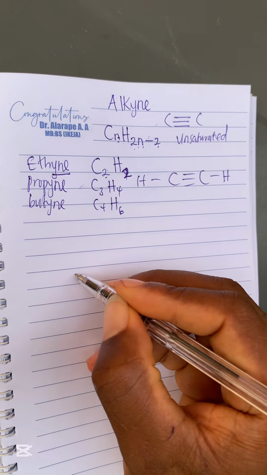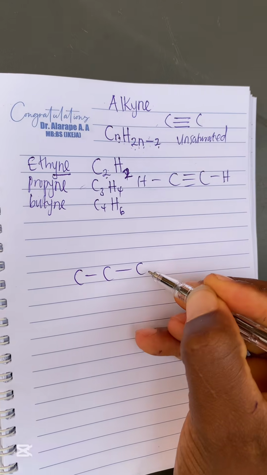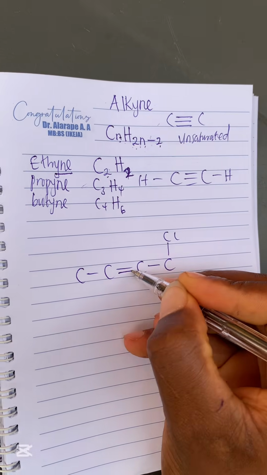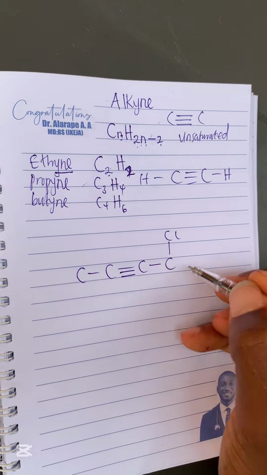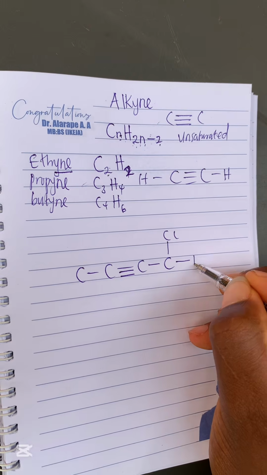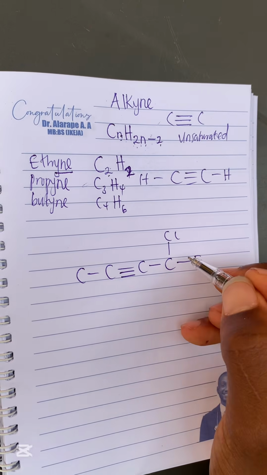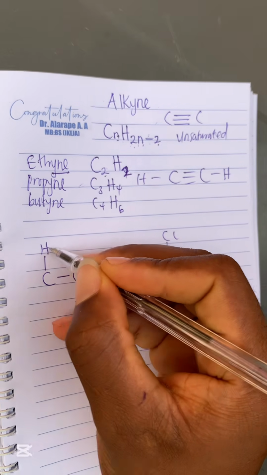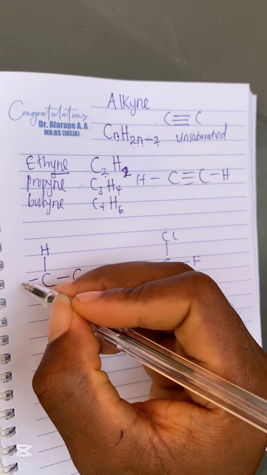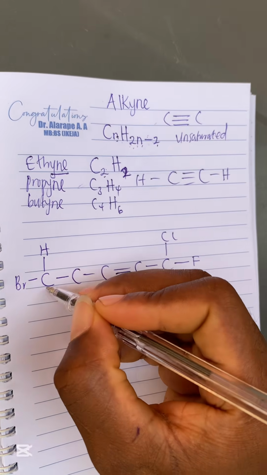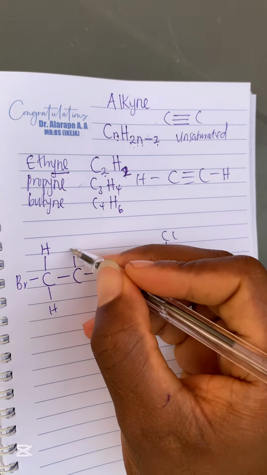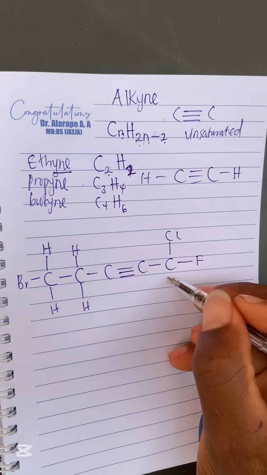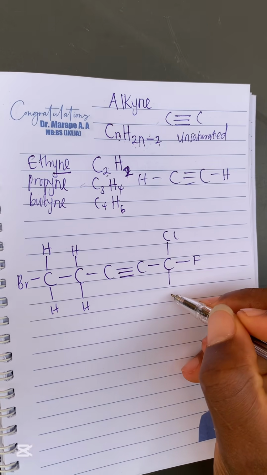So let me give you guys an example. Okay, so this is the example.